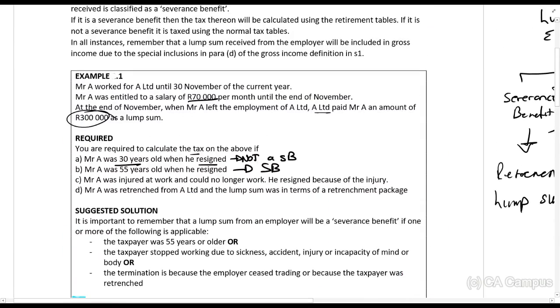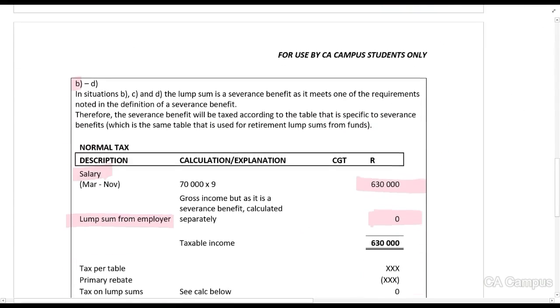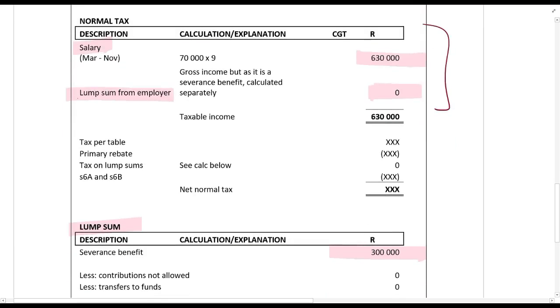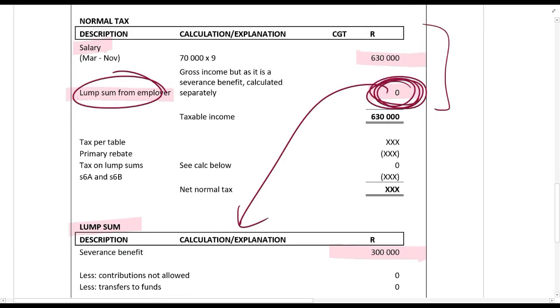Now, guys, C, they tell you he was injured at work, he could no longer work. He resigned because of the injury. It's also a severance benefit. D, he was retrenched, also a severance benefit. So B, C, and D, they all look the same. So the big difference is it moves from the lump sum from the employer, it moves it from the normal tax to the lump sum.